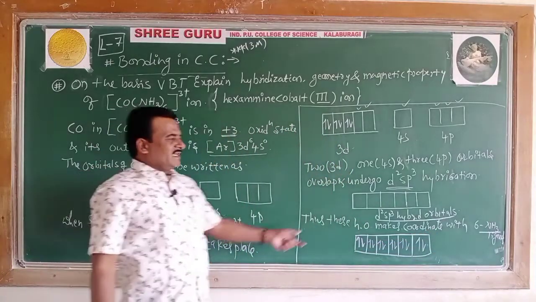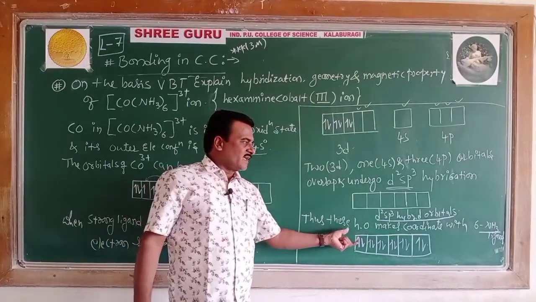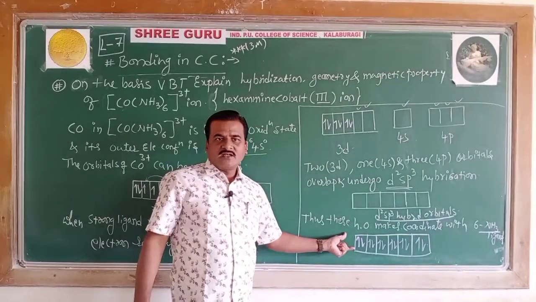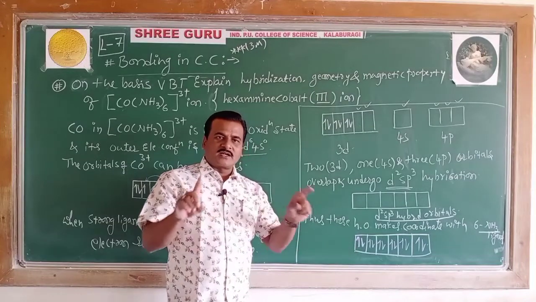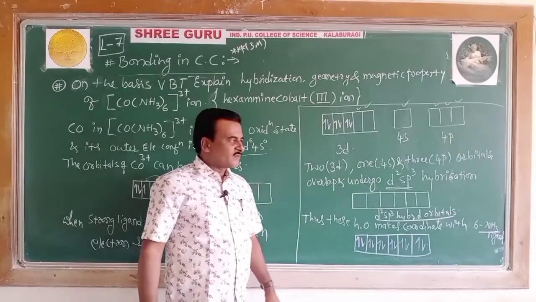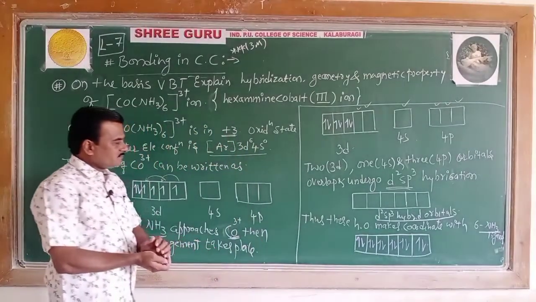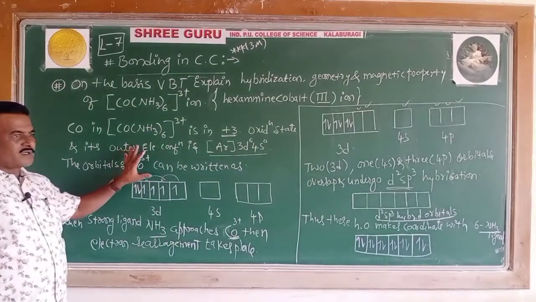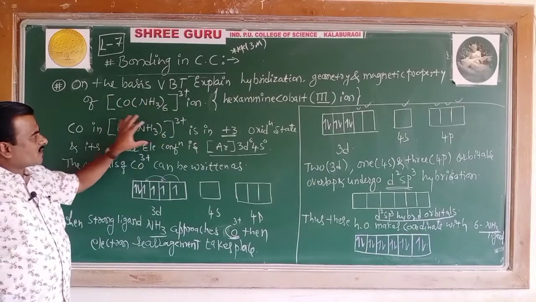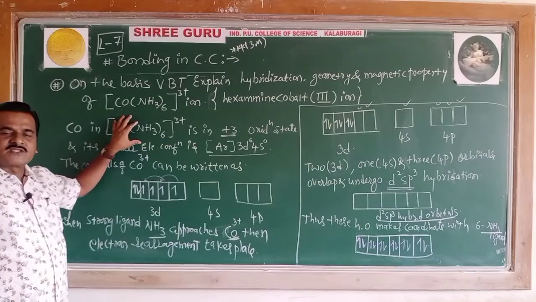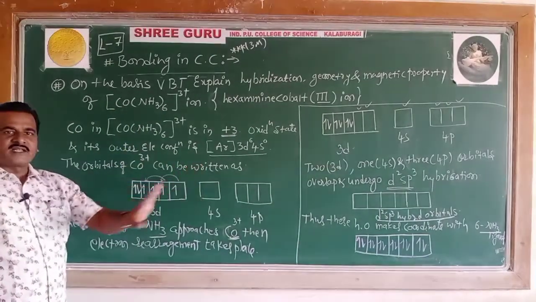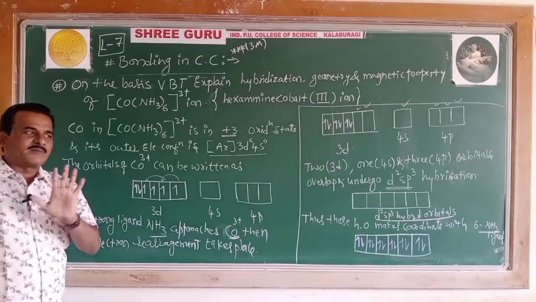So these were directed in space at the 6 corners of an octahedron, giving you octahedral geometry. Thus, this example, the application to the first complex ion on the basis of VBT, gets over. This much you have to represent in the examination, which will carry 3 marks.